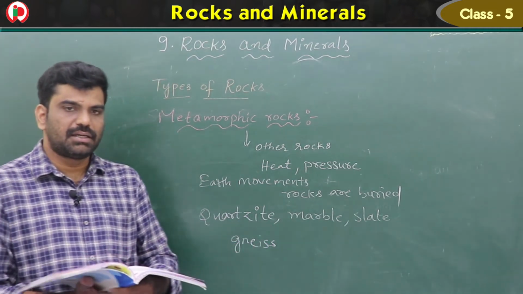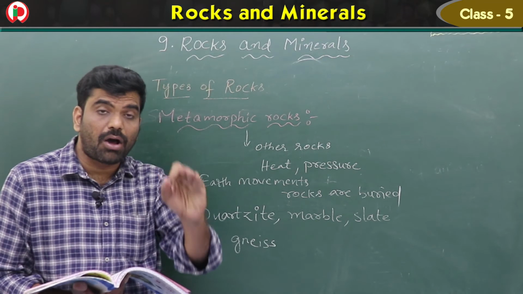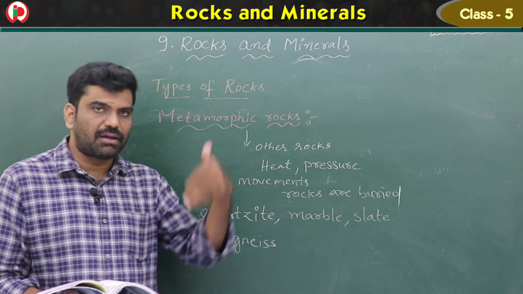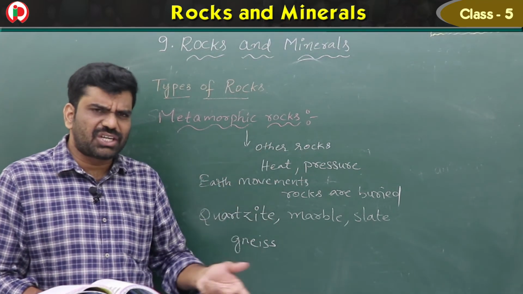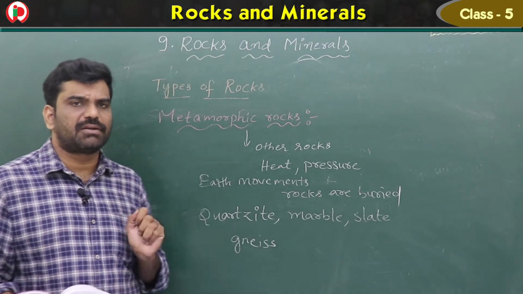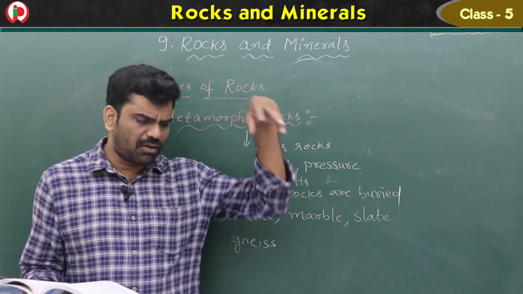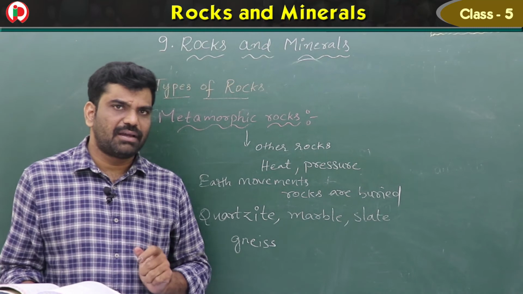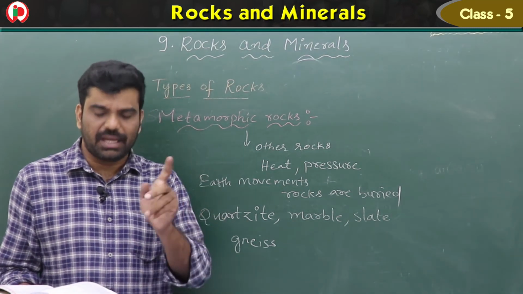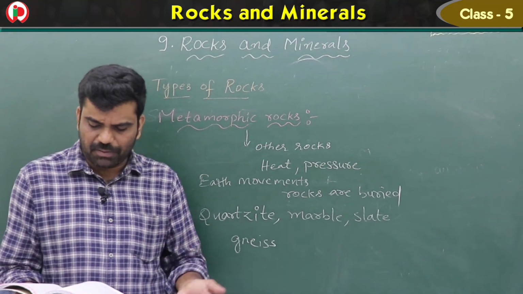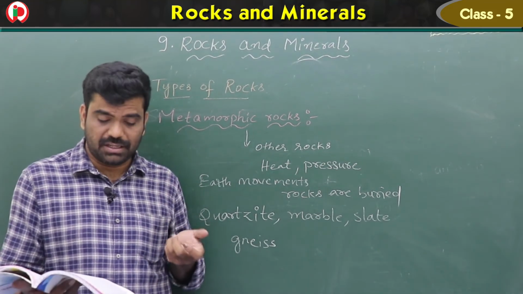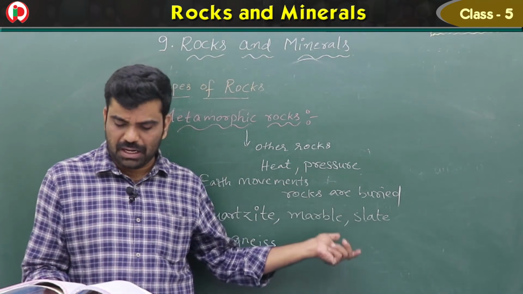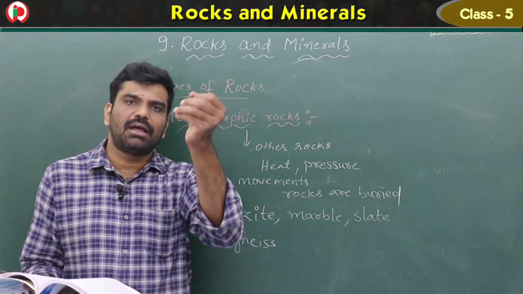So once again I repeat, metamorphic rocks are the third type of rocks, and these can be formed from other rocks that change their shape or their texture due to heat and pressure. So due to the earth movements, the rocks get buried or squeezed, and due to the intense heat and pressure, the rocks won't melt, but they change their form. The chemicals are changed, and automatically metamorphic rocks are formed. And quartzite, marble, slate, and gneiss are some of the examples.